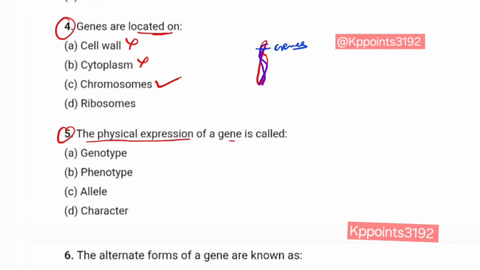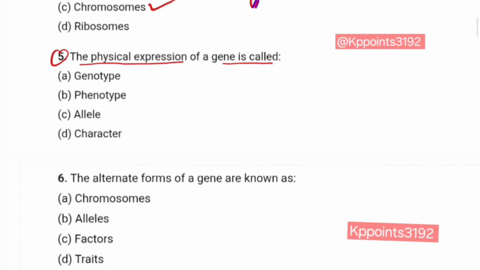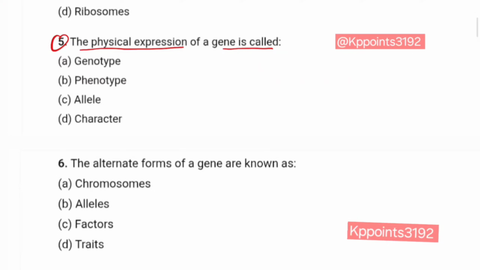The physical expression of a gene is called? That means you can see the expression of a gene. So genotype? No. Phenotype? Yes. Like tall and dwarf character of pea. So tall and dwarf is a physical expression.